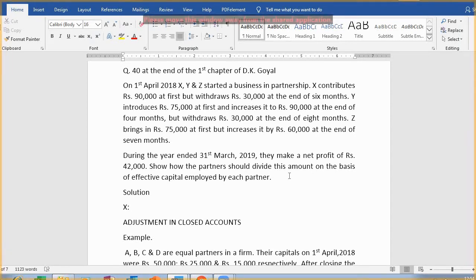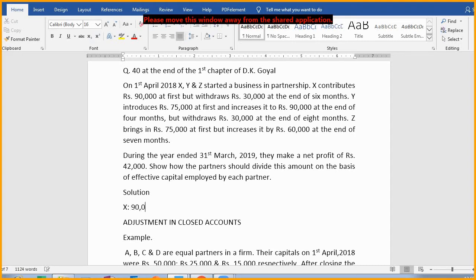X has invested 90,000 rupees. The question says X contributes 90,000 at first, but withdraws rupees 30,000 at the end of 6 months. Means 90,000 works for 6 months only.